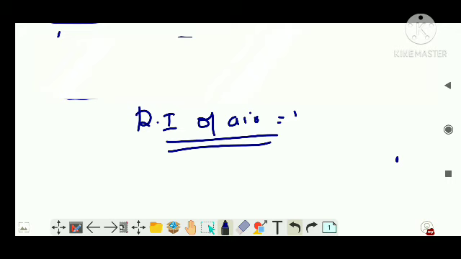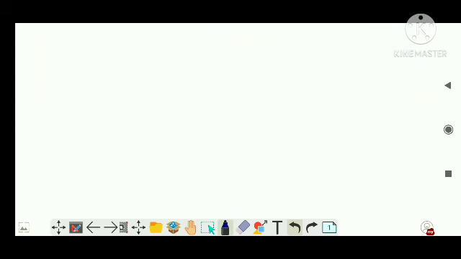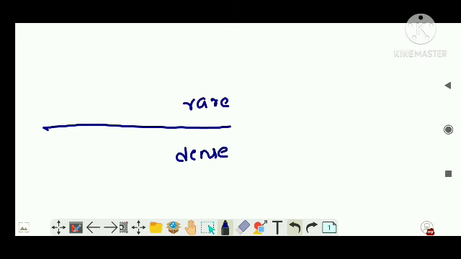Now we are going to study how light rays bend, and how I can understand the nature of bending of light. First of all, I am going to take a surface like this. Let's say this is a rarer medium, this is a denser medium. Now this line indicates the normal, and let's say this is the incident ray. So this will become the incident angle.